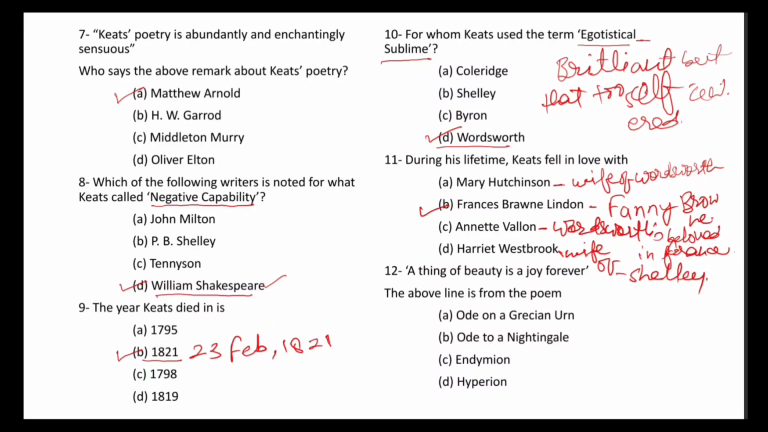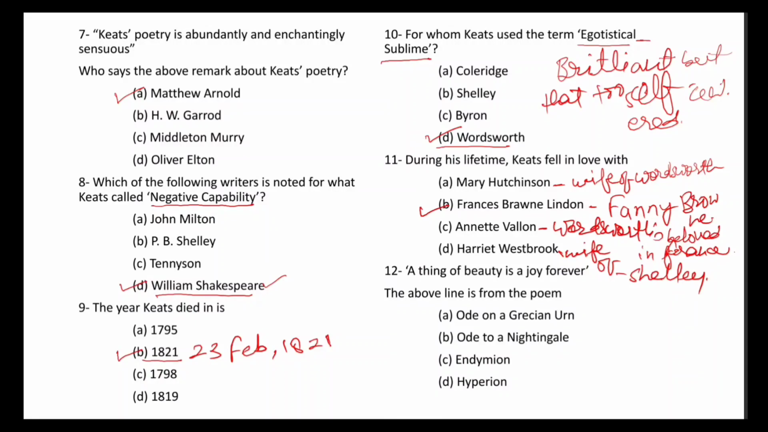So the correct answer is B, Frances Browne Lyndon or Fanny Browne. She is the lady Keats fell in love with during his lifetime, and their marriage could not materialize because Keats knew well that he would not survive for long, as he was suffering from tuberculosis. And one more thing you should know, Keats was not the only person in his family who was suffering from tuberculosis. He got this disease from his mother, and his two siblings also died due to this disease.